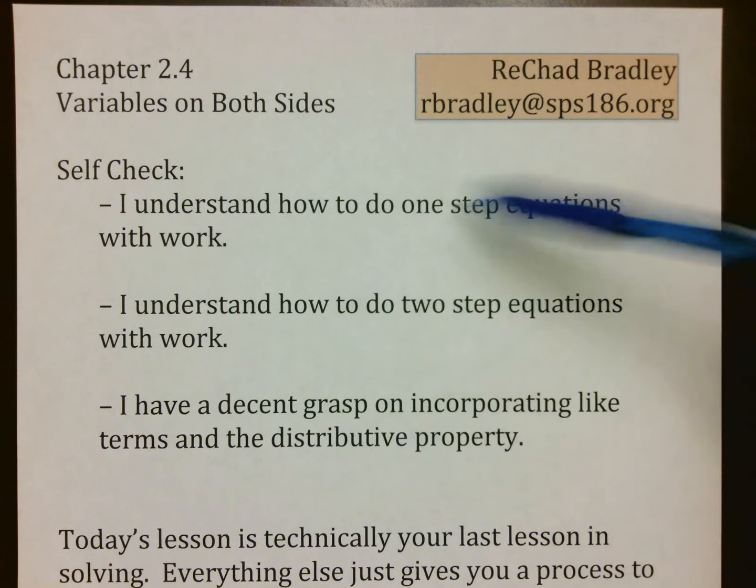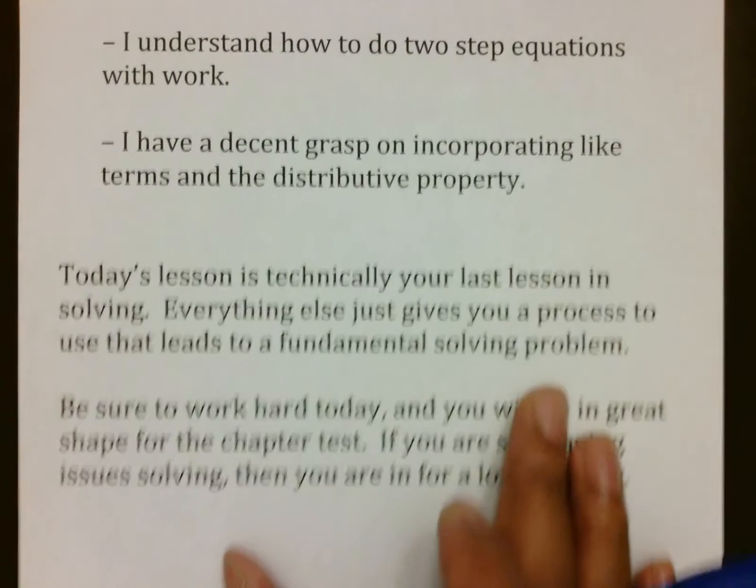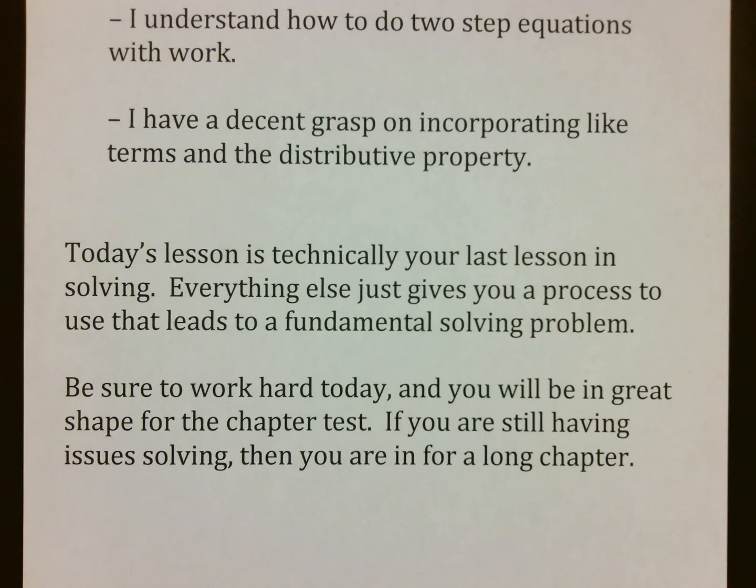If you understand first how to do one-step equations with work, showing plus 5, divided by whatever and all that stuff. If you understand how to take that a step further and do two-step equations with work, and after you have that down, if you have a decent grasp on whenever you have to combine like terms or use the distributive property, then today, being technically your last lesson in solving for a while, everything else just gives you a process to use that leads to a fundamental solving problem.